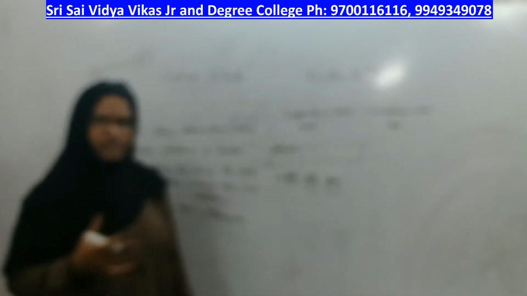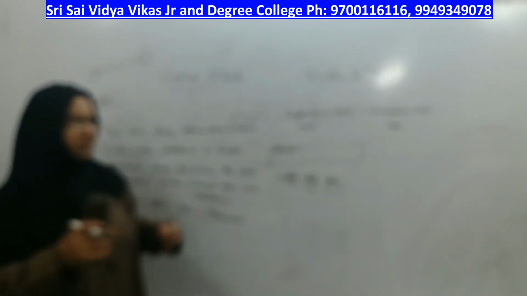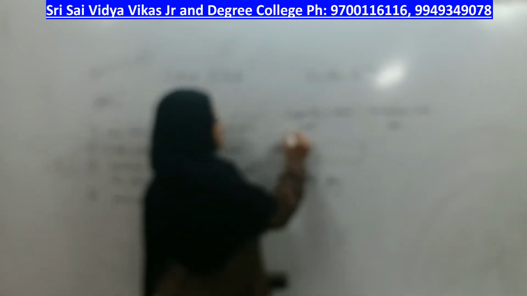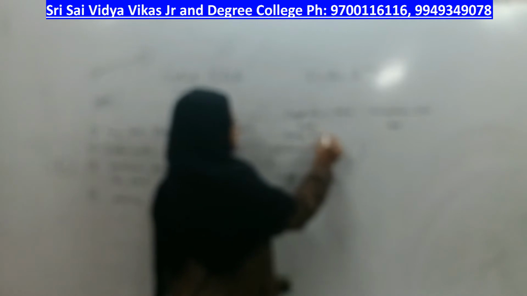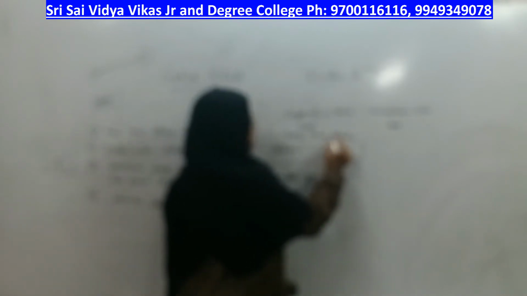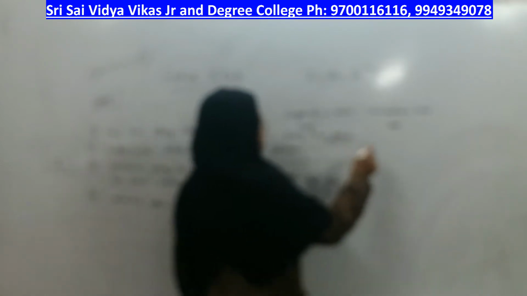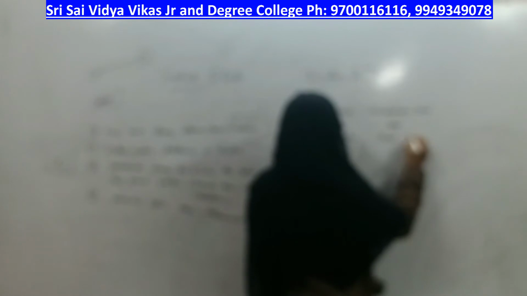Though the orderly arrangement is there, it is not long range order. In crystalline solid, long range orderly arrangement is there, but in amorphous solid, short range order is there.